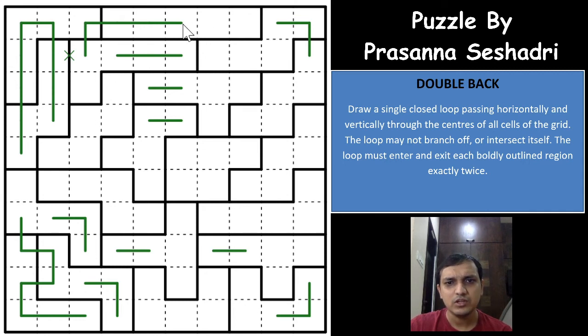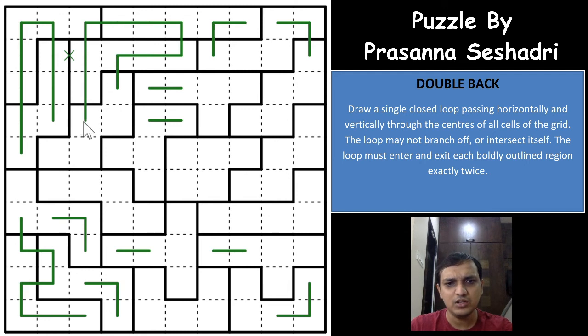Let's see what happens if this loop segment goes towards the right and comes down. So to form the second entry and exit, it will surely have to come down, and this will be the region. Now again, if you see, this region has three entry and exit points. Now one is already done. This loop segment cannot take all the three cells, which means either it will branch off or you will have three loop entry and exit points, which means that this will have to come down, and this will be the continuation of the loop segment, which means that both of these will have to come down, this again will have to come down, and again you are branching off now.